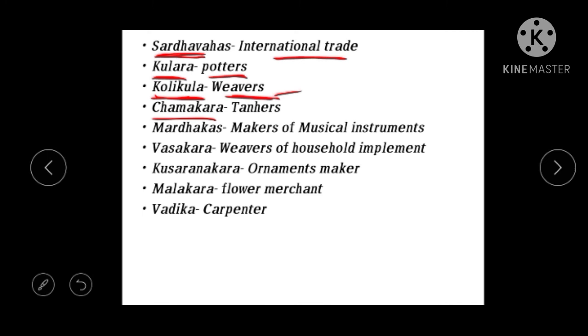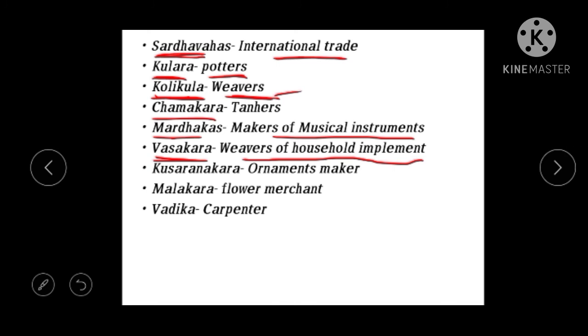Mardakas are makers of musical instruments. So there were different kinds of musical instruments at the time, and these makers of musical instruments were known as Mardakas. And Vasakaras. So Vasakara is weavers. Already we saw Kolikula. So these weavers are different from Vasakaras. These weavers worked only for household implements, means household furniture.